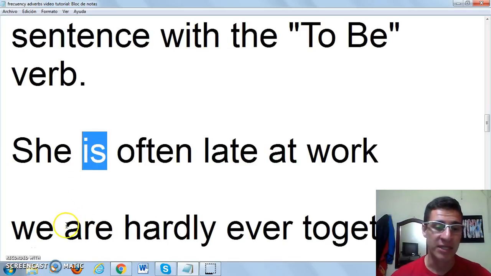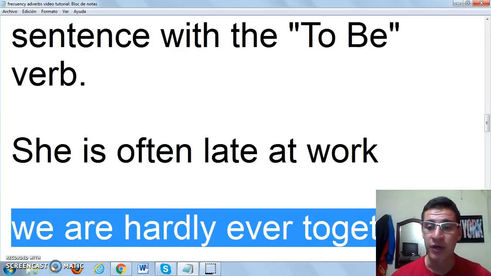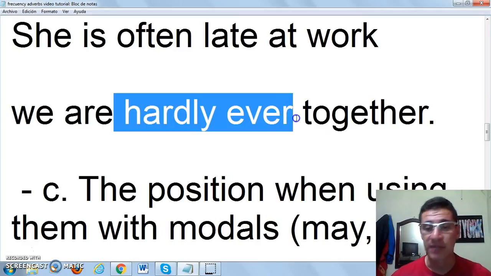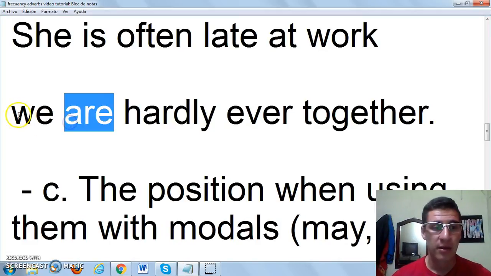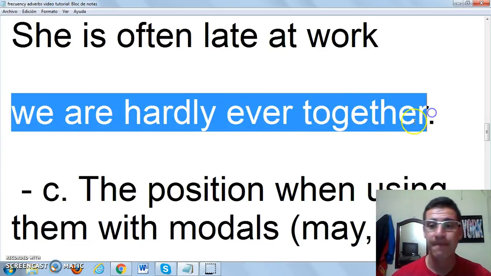This other example we got here, for example, we are hardly ever together. Hardly ever, which is the frequency adverb, goes as well right after to be verb. We are hardly ever together.